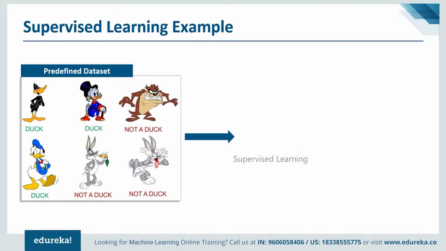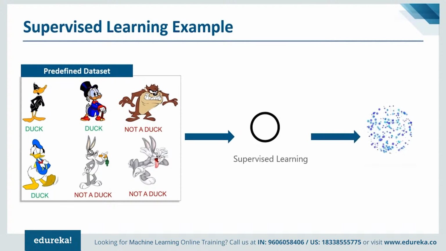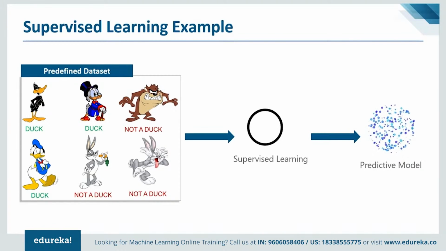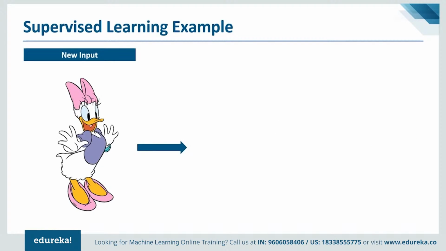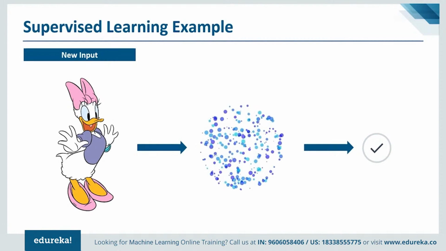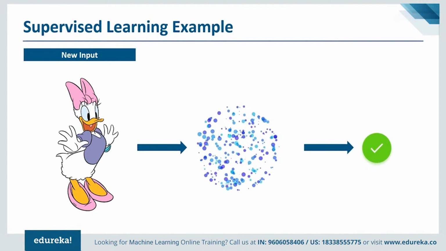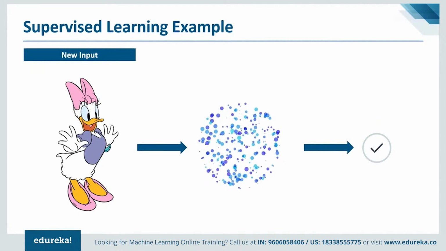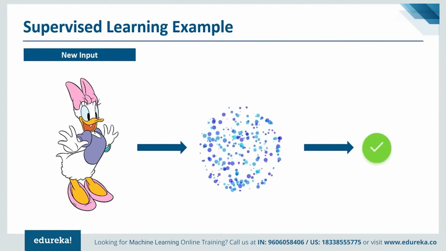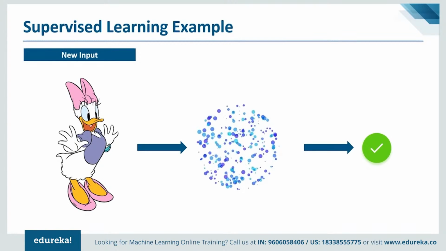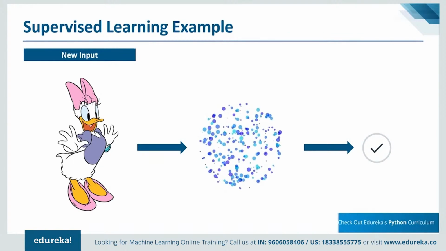This image shows an example of a supervised learning process used to produce a model which is capable of recognizing ducks in an image. The training dataset is composed of labeled pictures of ducks and non-ducks. The result of the supervised learning process is a predictive model, which is capable of associating a label, duck or not duck, to a new image presented to the model. Now, once it is trained, the resulting predictive model can be deployed to a production environment, a mobile app for example, in order to recognize new pictures.